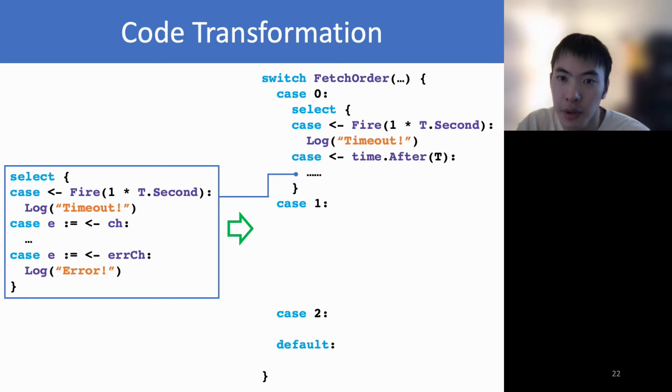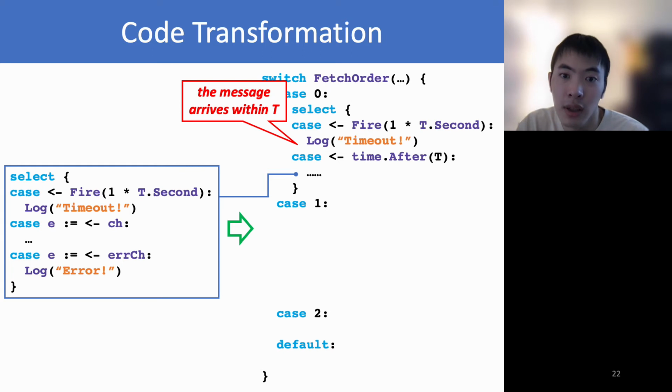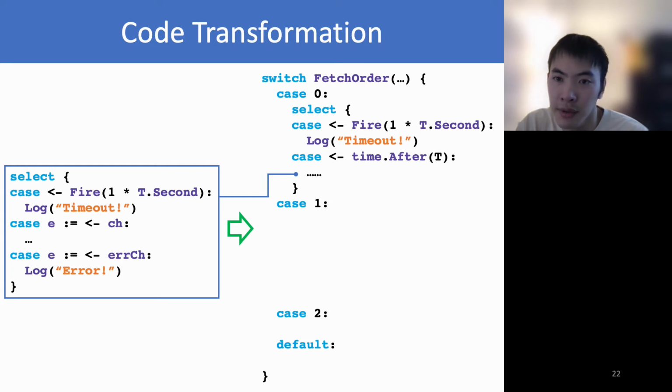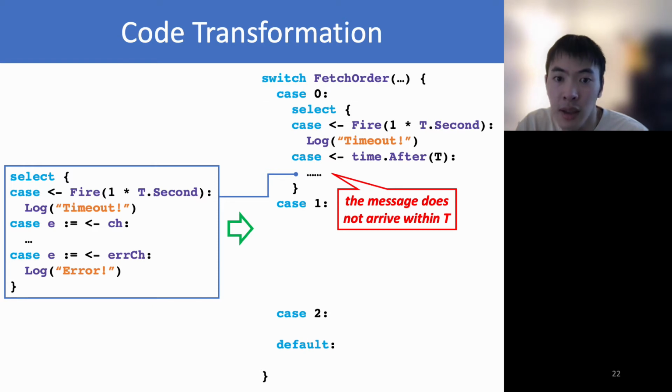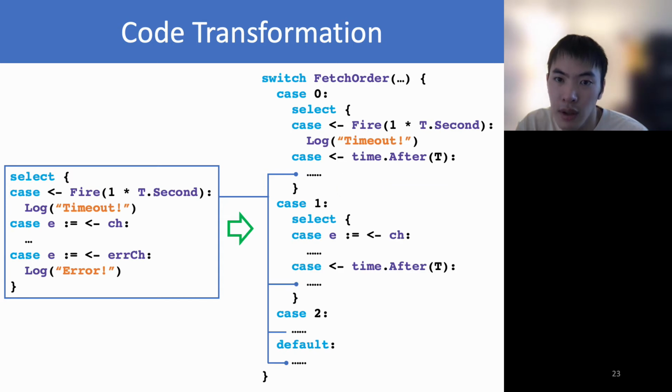After the transformation, the ith message is prioritized for selection within the period t. If the message does not come before the timeout, the execution falls back to the original select, and GFuzz leaves the program to choose any message. We design the timer to avoid introducing false deadlocks, which cannot happen in real executions. Here we show the whole switch for the select.